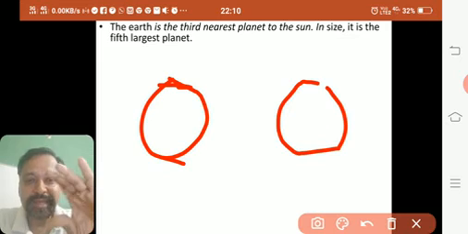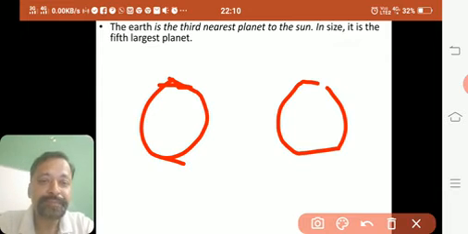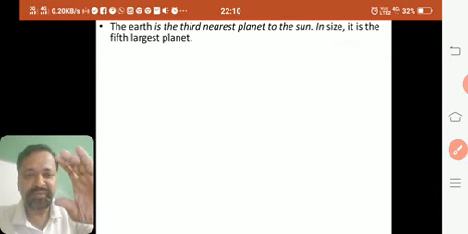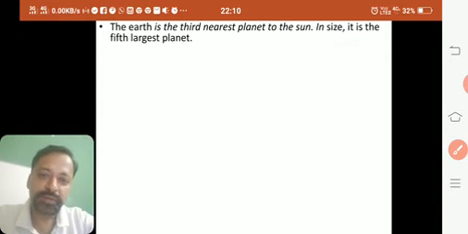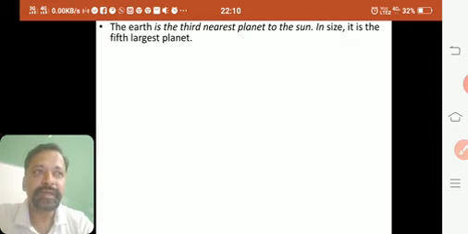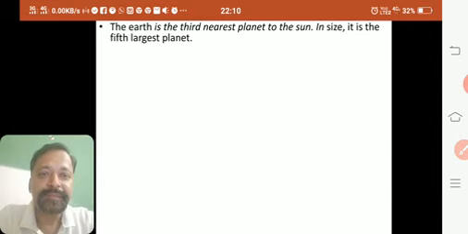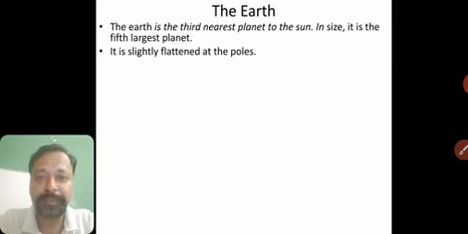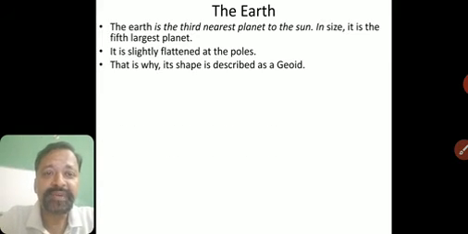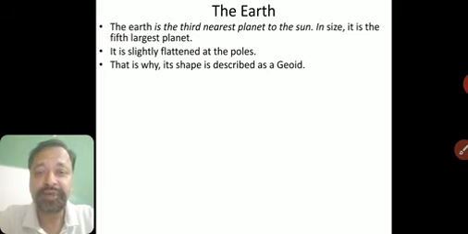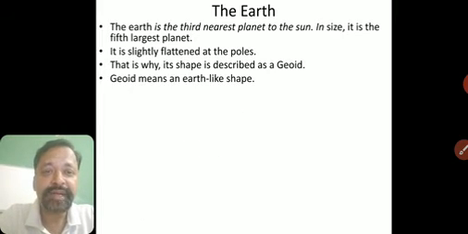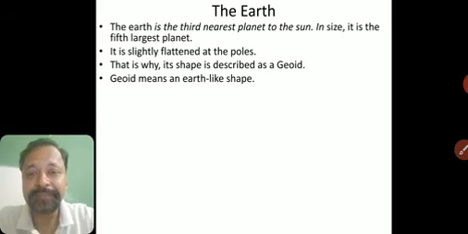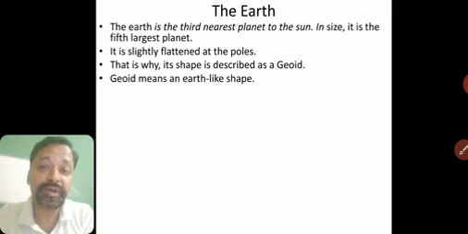Not a total sphere. It is flattened from the upper side and lower side, which are called the North Pole and South Pole. So it is the shape of an orange, you can say. If you see an orange, it is flattened from the top and bottom. So it is of that shape. So we call it geoid. It is slightly flattened at the poles. That is why its shape is described as geoid. What is geoid? Geoid means an earth-like shape. We have got a new word, geoid.